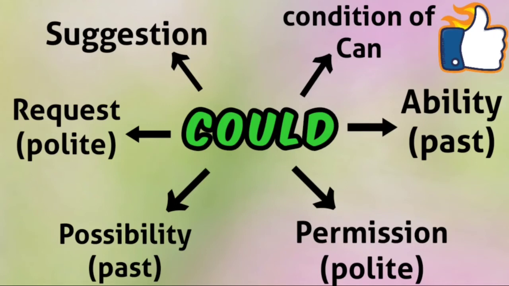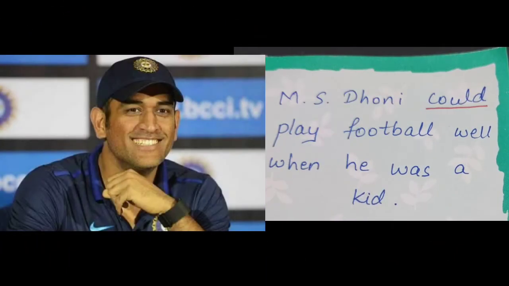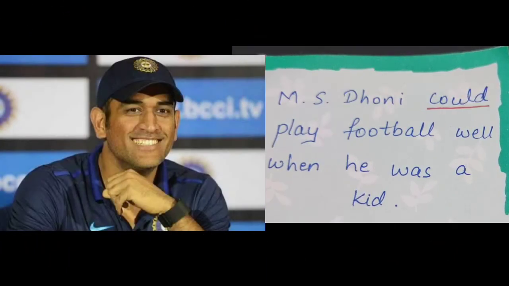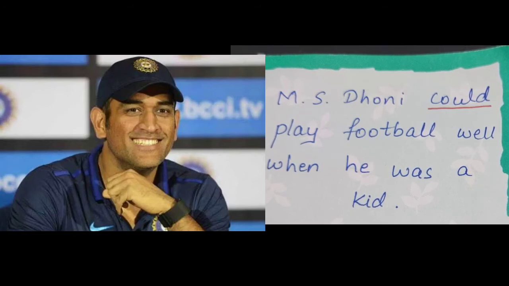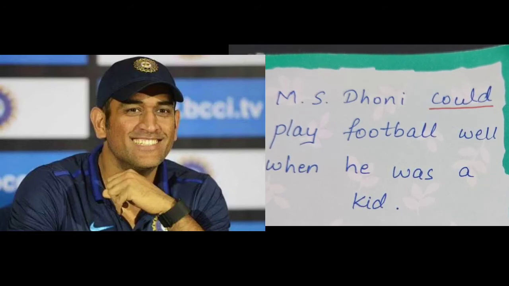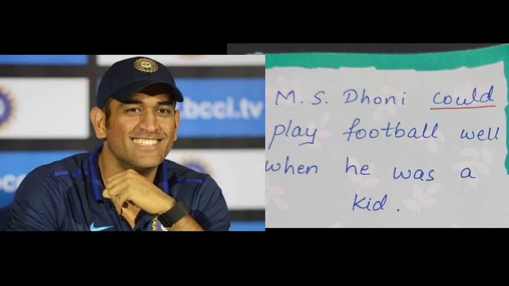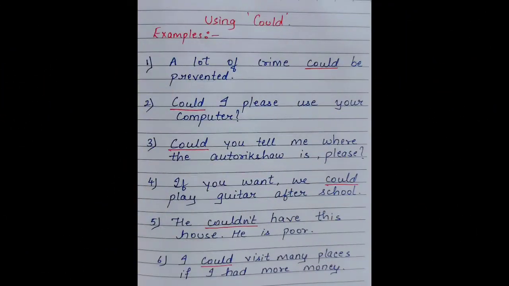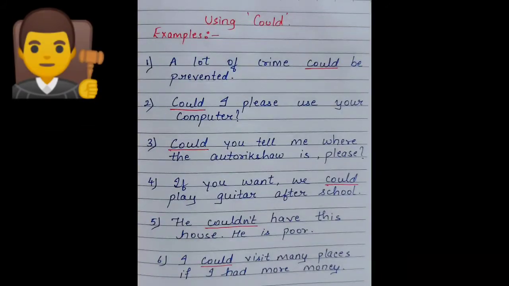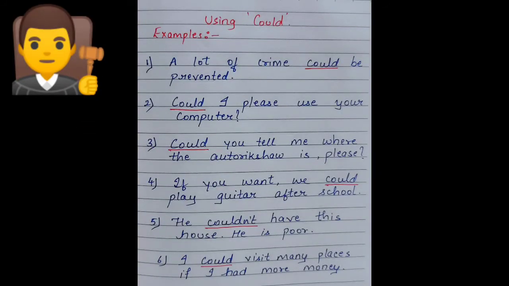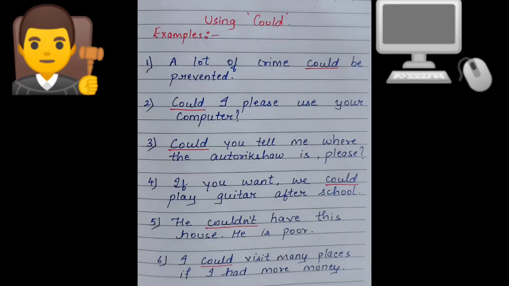Let's now check some examples to understand this better. The famous cricketer Mahendra Singh Dhoni could play football well when he was a kid. Now in this sentence, could is used to express someone's ability to do something in the past. Let's check some more examples. The first one, a lot of crime could be prevented. Now in this sentence, could is used to express that something is possible in the past. The next one, could I please use your computer? In this sentence, could is used to ask permission for something.